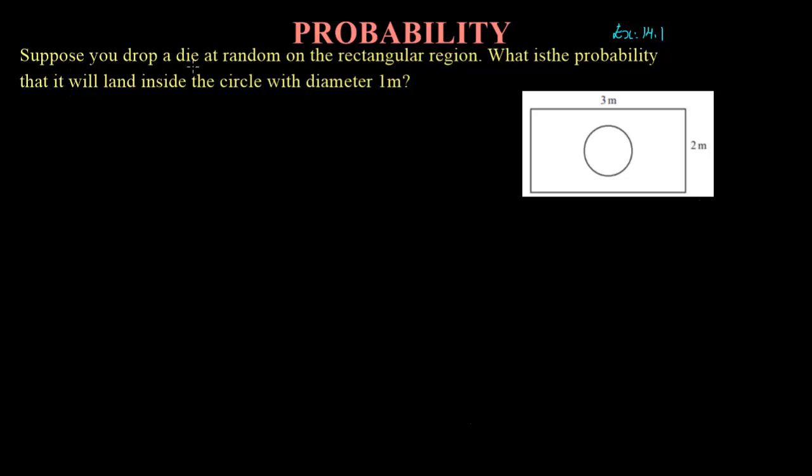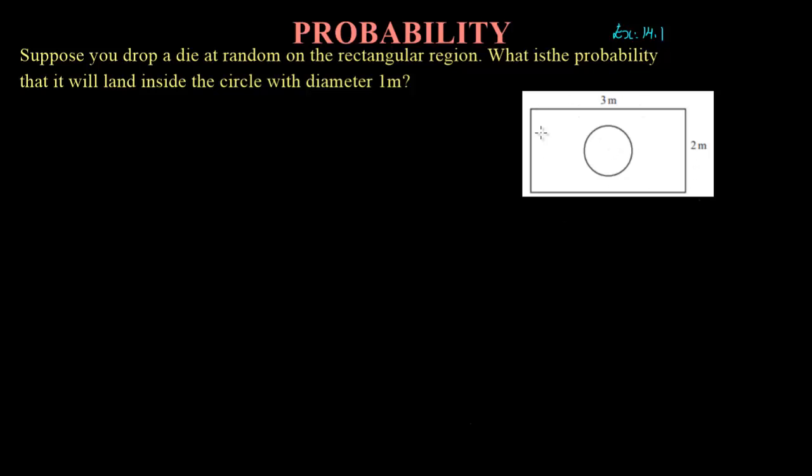Suppose you drop a die at random on a rectangular region. What is the probability that it will land inside the circle with a diameter of 1 meter? Okay, so there is a rectangular region and a die has been thrown, and they have asked you to find the probability of the die lying on this circle, and they have given the diameter of the circle. Okay, and they have given you the length and breadth also for this rectangular region. So how will you find the probability of the die lying inside the circle?